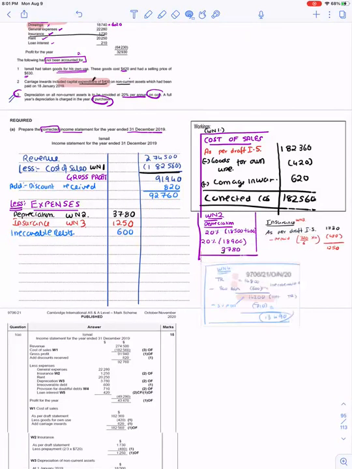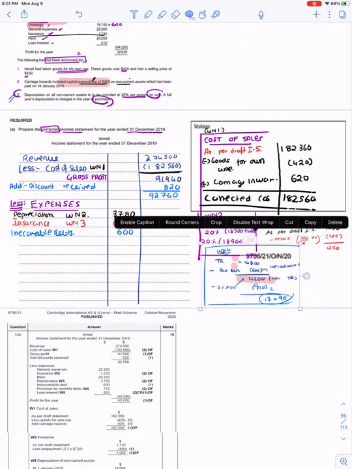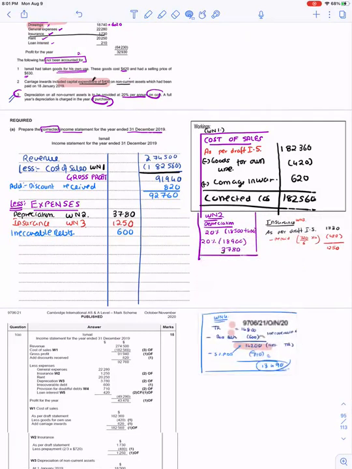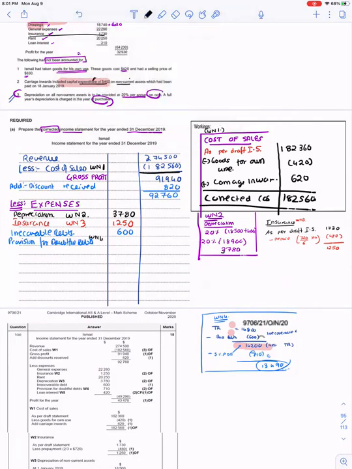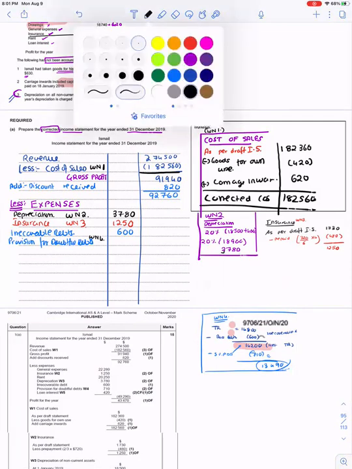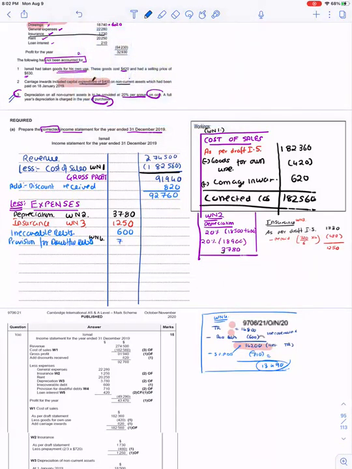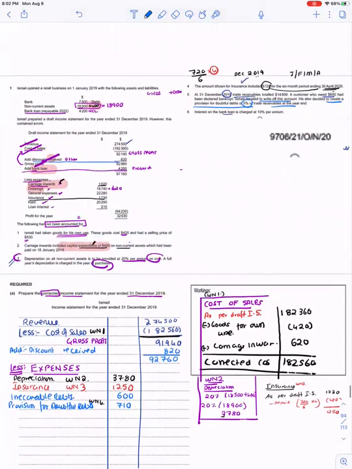So I will write provision for doubtful debts, working note number 4, so the examiner can refer to the working note. 710. This adjustment is also done.